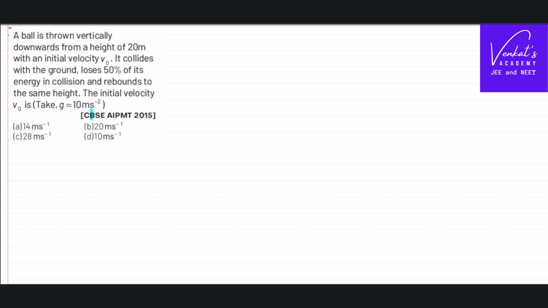It is an AIPMT 2015 question based on conservation of energy. The problem is like this. A ball is thrown vertically downward from a height of 20 meters with an initial velocity v0. Let me explain what that means. From a certain height of 20 meters, a ball is thrown down; it's not dropped freely, it has an initial velocity v0.